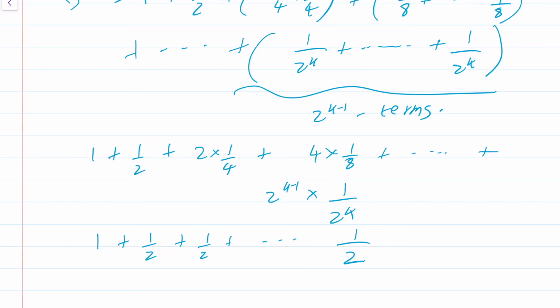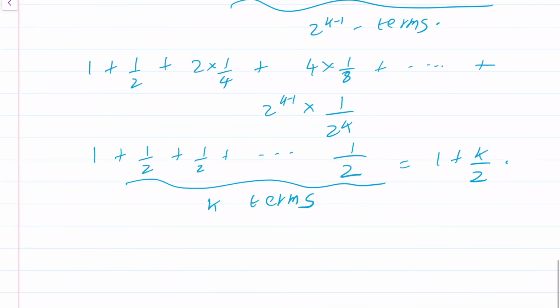How many such terms? There will be k halves, k terms like this. So this will give 1 plus k by 2, which diverges to infinity, which means the set S 2 power k is not bounded above.